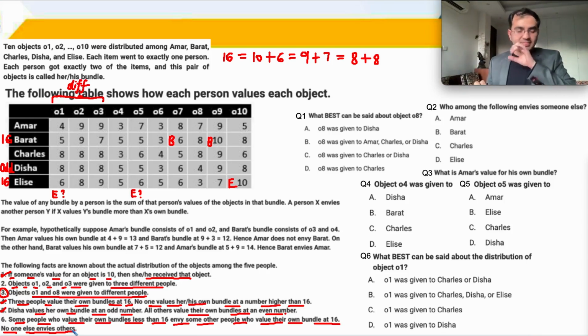ठीक है. We have already seen what is the meaning of envy through the example also. So let's just try to solve by taking a case. Let's say that over here this particular value should we move with this?